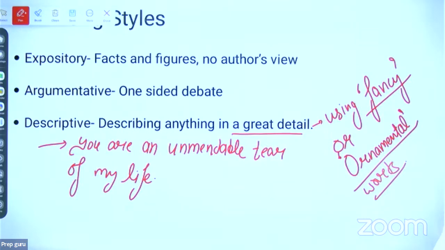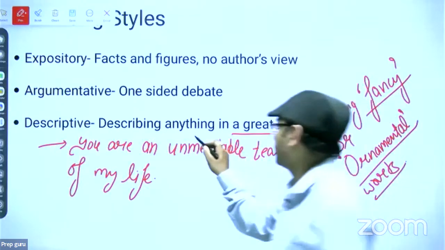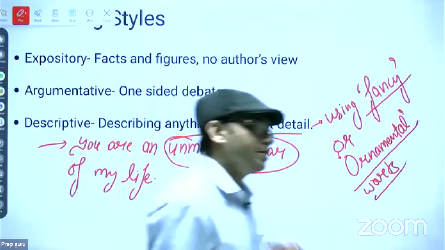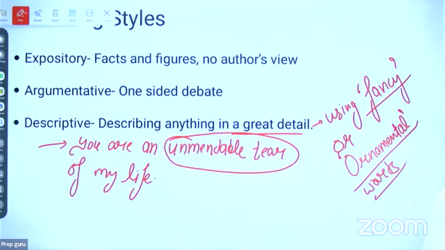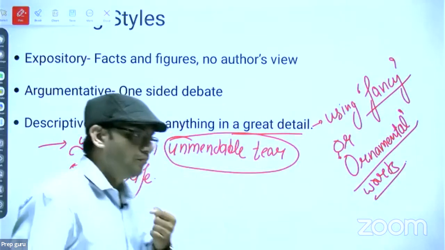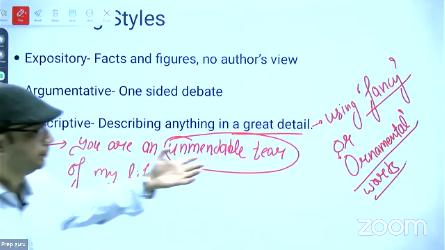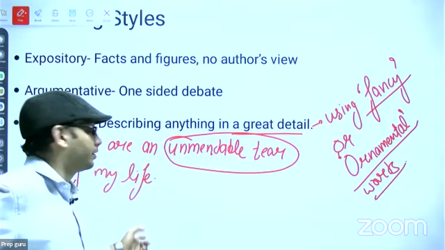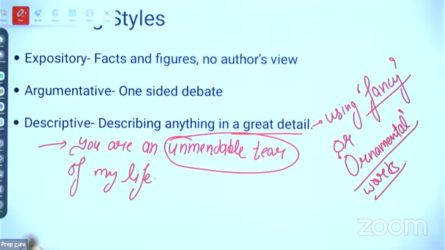Yes, unmendable tear, unmendable tear, both words are fancy. These words are what? Fancy words. How? Tear means क्या होता है? Tear का literal meaning क्या होता है? आंसू, right? When somebody cries, tears निकलते हैं, right? यहाँ पर क्या दिया हुआ? यहाँ पर contextual meaning को focus कर रहा है, means उस tear word को, रोने वाले word को यहाँ पर use कर रहा है, right? To express his feelings. ठीक है?